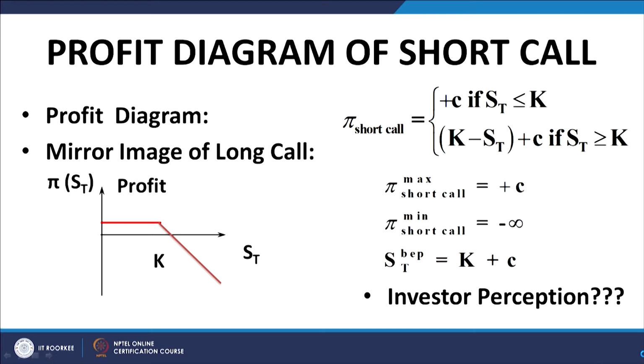And as far as the investor perception is concerned, it will be contrary or inverse of the investor perception of the party who is taking a long position. He believes that the option price would lie between 0 and k, and therefore, he could pocket the premium without incurring the possibility of the option being exercised by the long party.